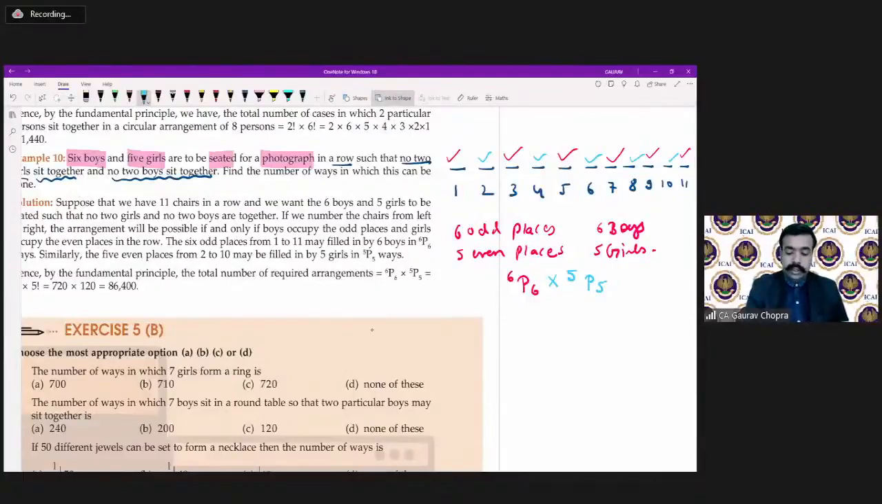So 6P6 is 720 and 5P5 is 120. On multiplying, we get 86,400.